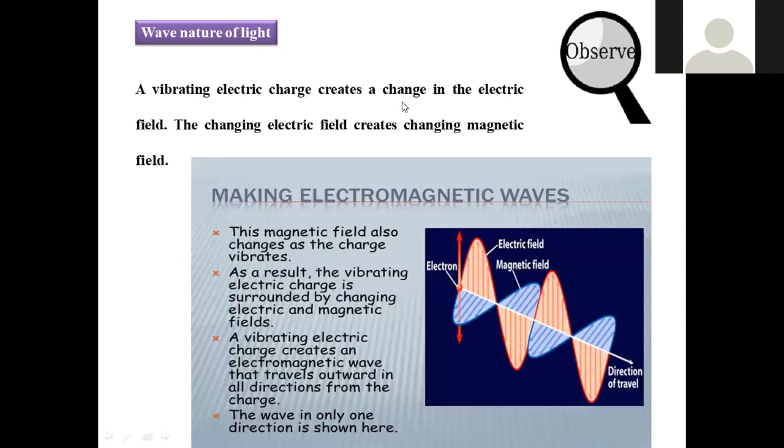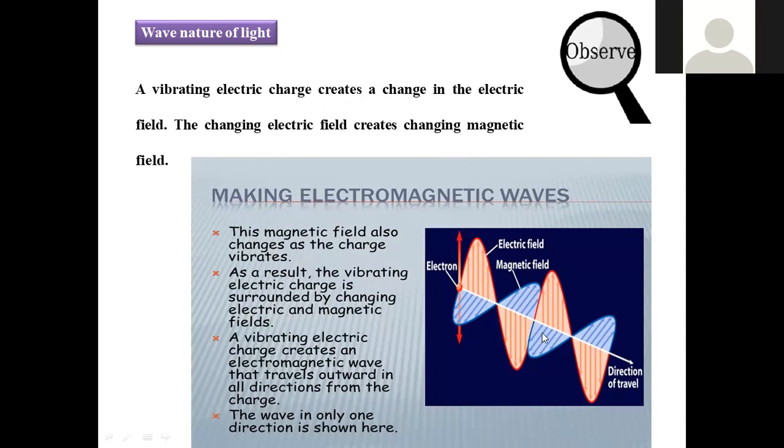Then a vibrating electric charge creates a change in the electric field. The change in the electric field creates a change in the magnetic field. So is there any difference between the electric field and the magnetic field? Yes, there is a difference. Why is there a difference? Always the electric field will be changing the magnetic field. In a similar manner, the magnetic field also influences the electric field and changes its magnitude. Both are working on one another in a vice versa manner.